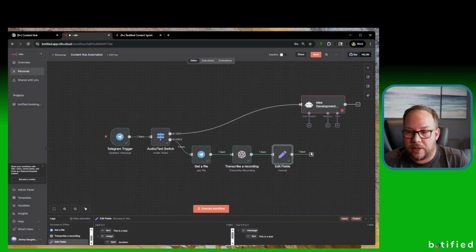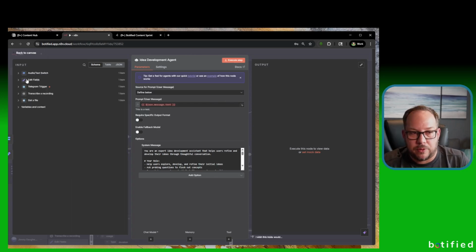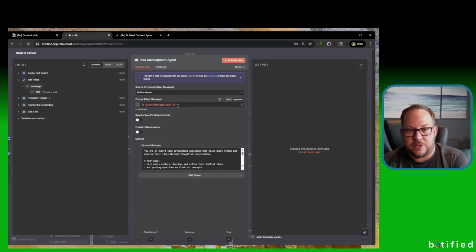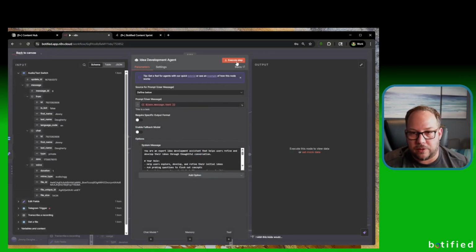json.message.text. So now I can hook this up to the AI agent, and json.message.text will be a variable that will work even if it is a voice. See how json.message.text is the same? So if it's text or voice, it will now be the same. So now we've completed all of these, and just for fun, let's execute this step.